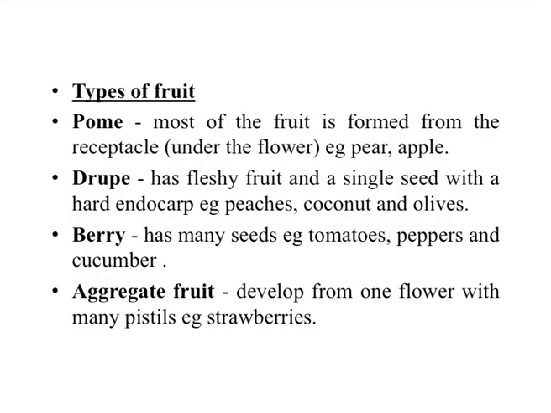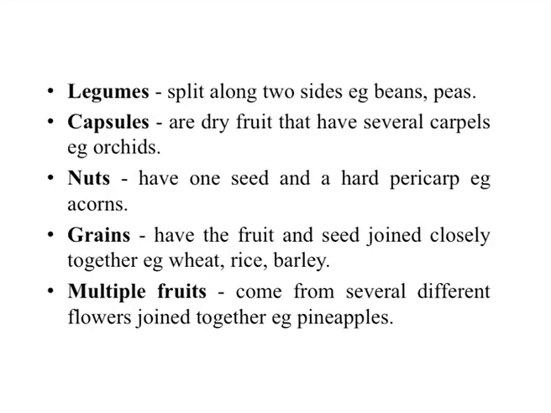Next, aggregate fruits. An aggregate fruit develops from a flower with many pistils. They can form from the many pistils of a single flower.